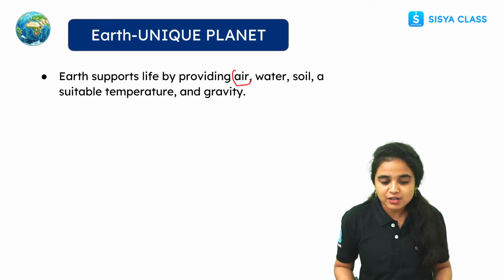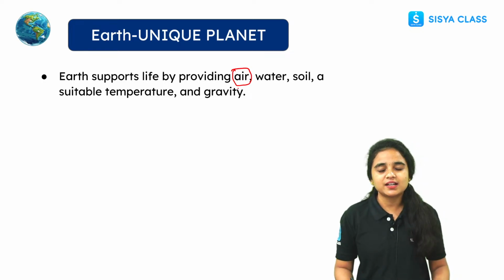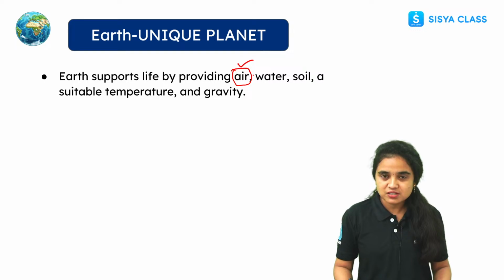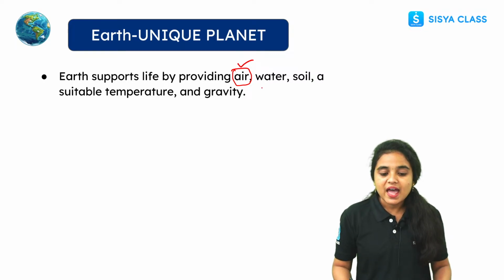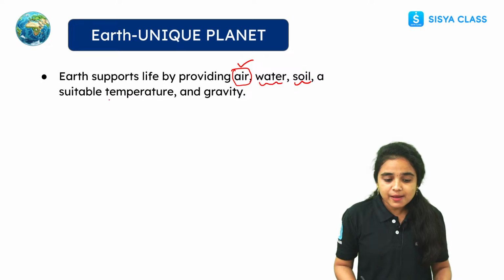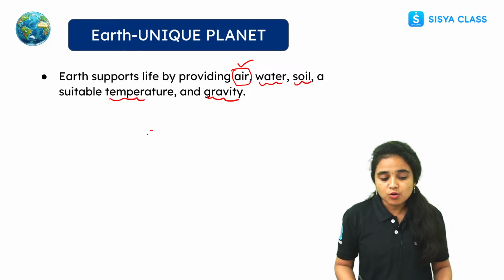How is life provided on our planet Earth? There are many components: air is a major thing, and there is water, soil, suitable temperature, and gravity. So these are the components which support life.